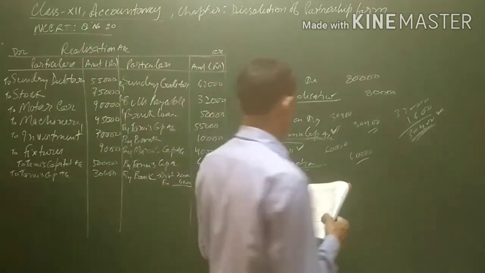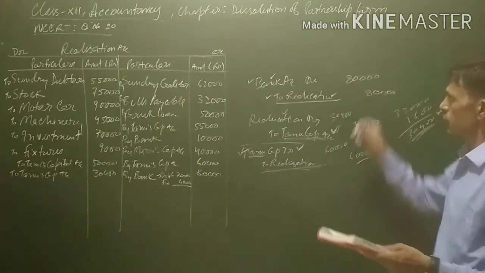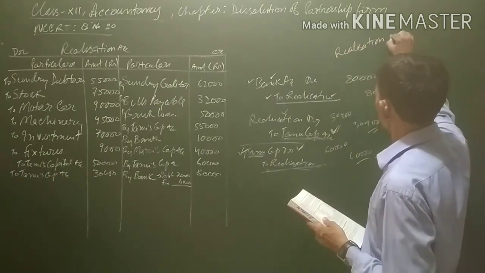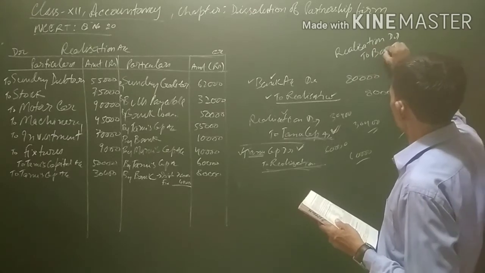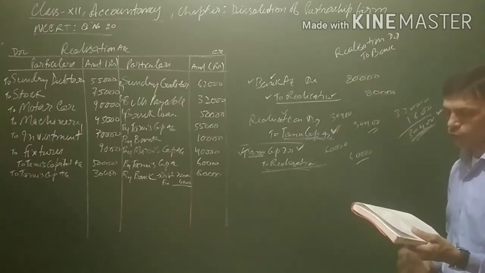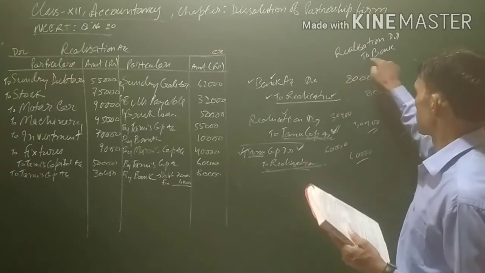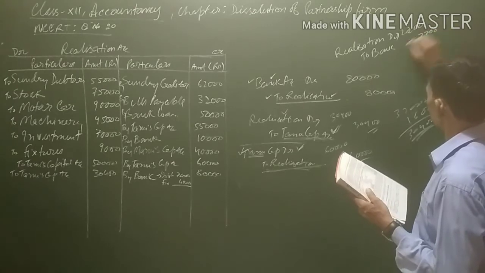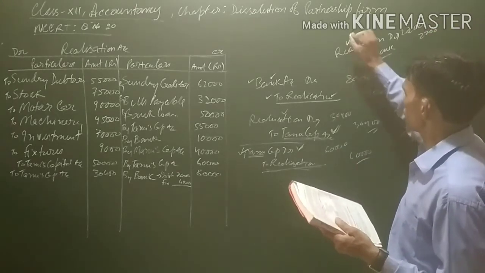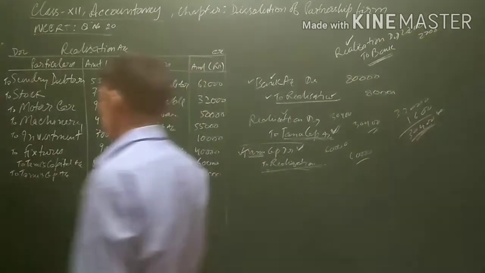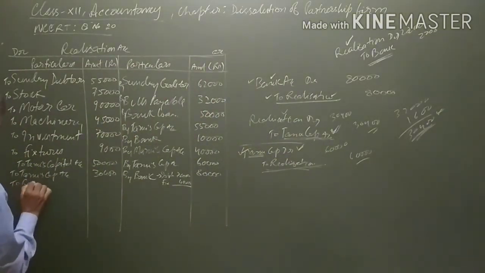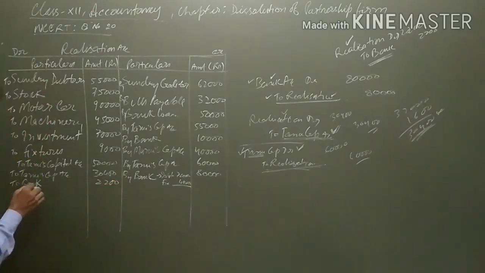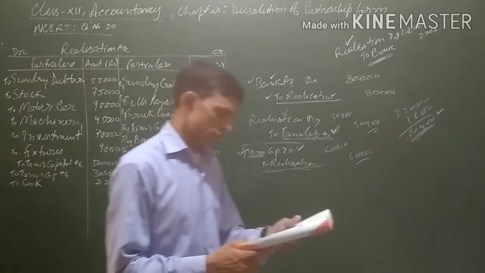Moreover, there is expense on realization. If some amount is being paid by the firm, when expenses are paid, it is the expense for the firm, so realization account will be debited. For all expenses and losses, it is debited. Realization account is a nominal account, and the rule for a nominal account is debit all expenses and losses. Since this is the expense for the firm, realization account will be debited with 2,200 and bank account will be credited. So on the debit side of realization, we will be writing to bank 2,200. Again in the bracket you can write realization expenses, in short.